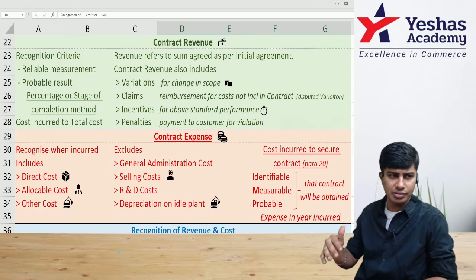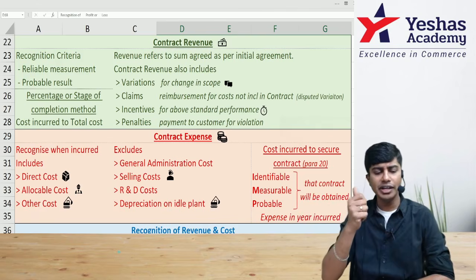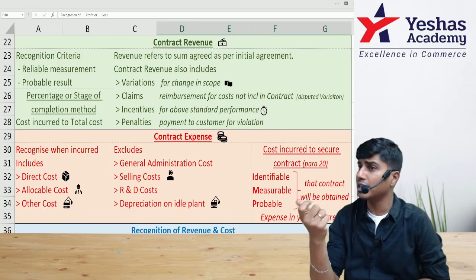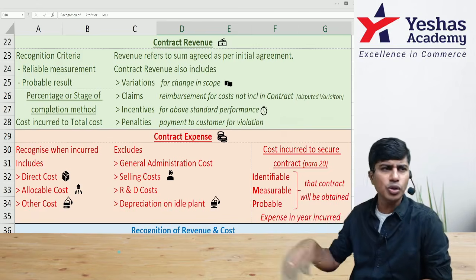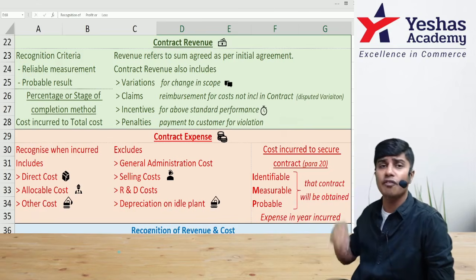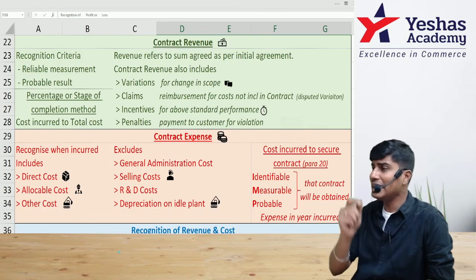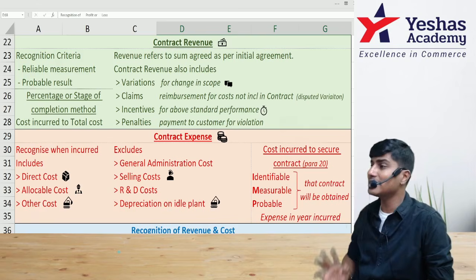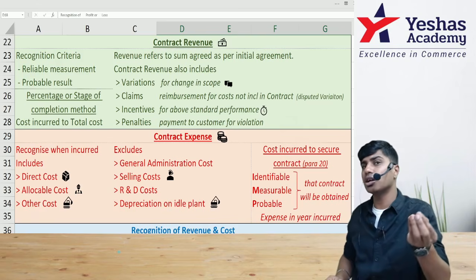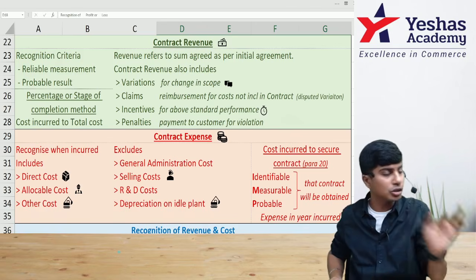We'll discuss that later. For now, how do we determine what percentage of the contract is complete? It is done by way of cost incurred method. So the method that we're going to use throughout our CA intermediate discussion of AS7 is called as percentage completion method. We don't follow total cost method. You might get some questions wherein they might say that the contractor wants to follow total contract cost. That is not allowed.